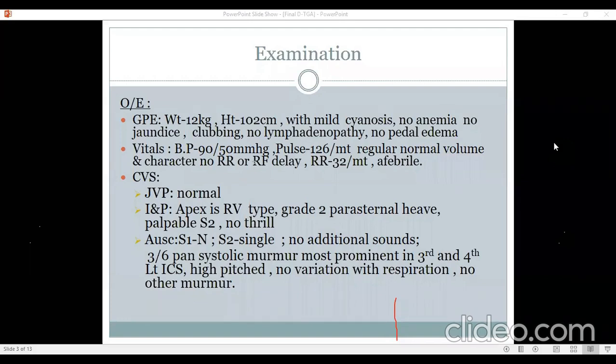Then these tricuspid abnormalities, are they seen in any specific subset of TGA, or can they be seen in all subsets of TGA?